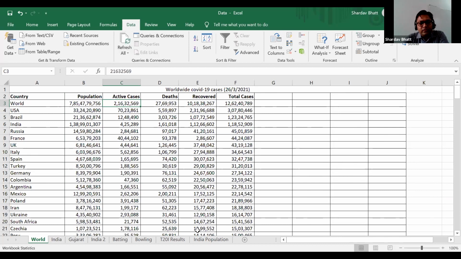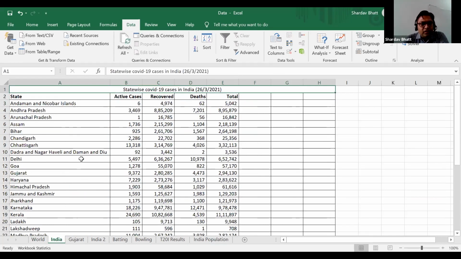And I have downloaded it in different sheets. So you can see this is COVID-19 worldwide country-wise data up to 26 March 2021, up to yesterday evening, roughly around 6 or 6:30 p.m. when I downloaded this data. So if new data is there, it is not here. But you can say it is quite recent data.